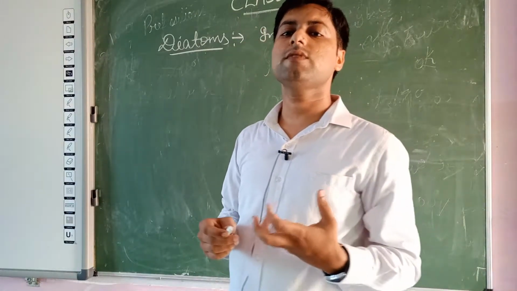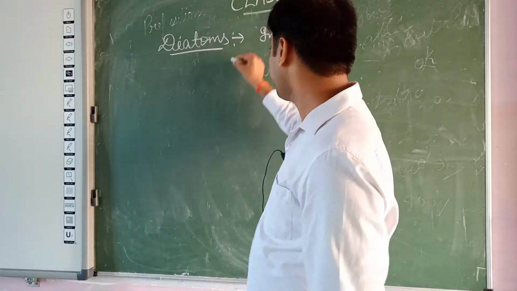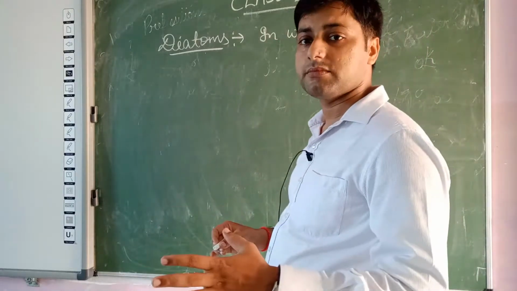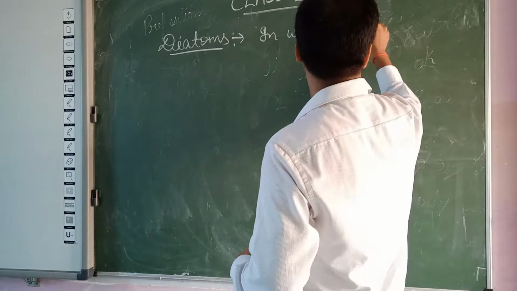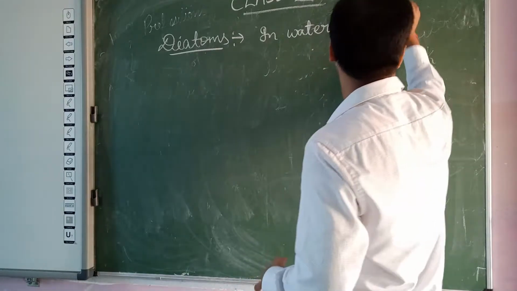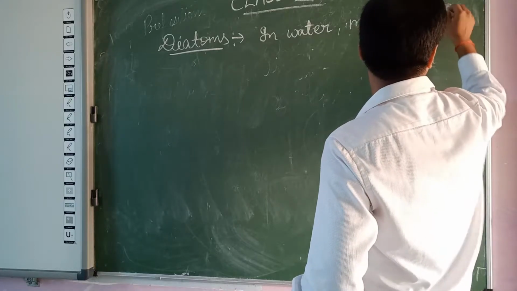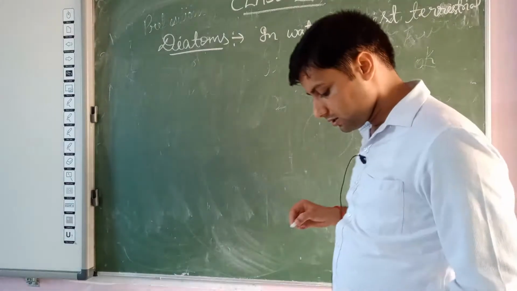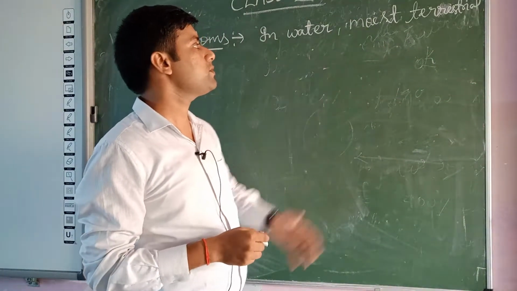Aquatic means the organisms which exist their life in water are called aquatic organisms, and some diatoms also exist their life in moist soil or moist terrestrial areas, the areas in which there is humus in the soil.